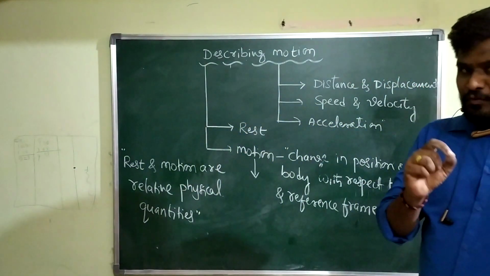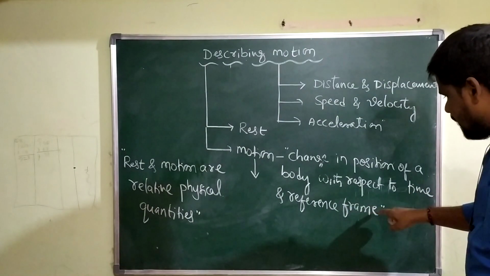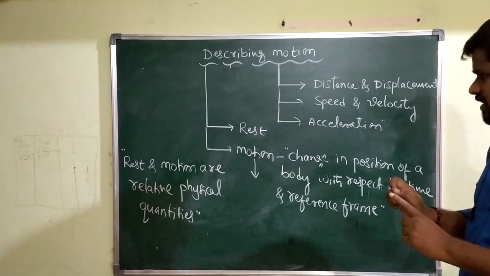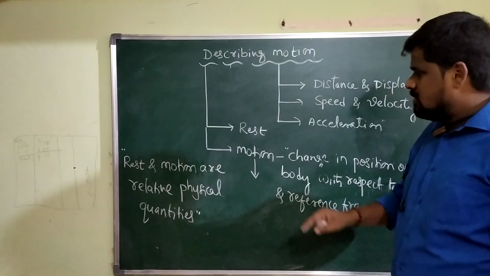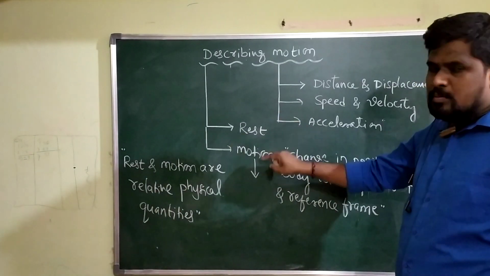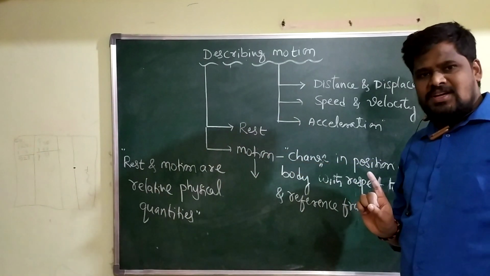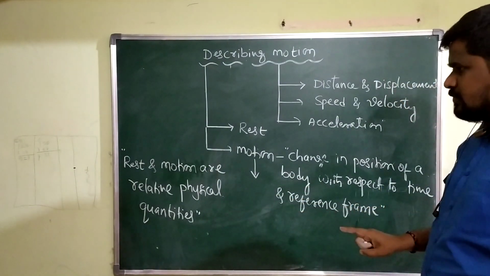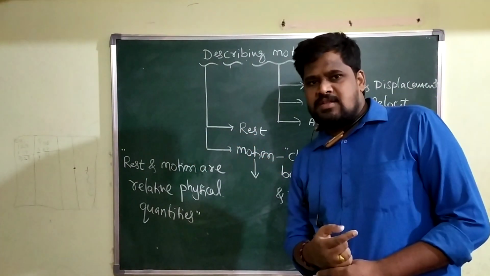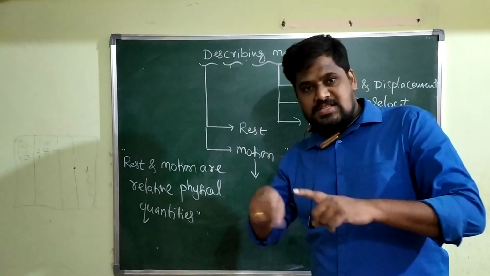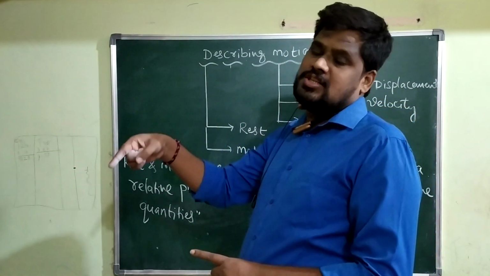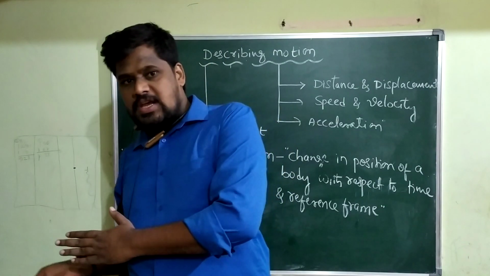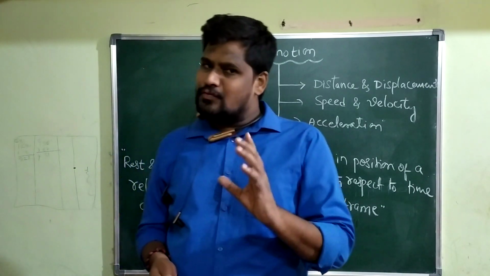Concentrate here. If you change the reference frame, what happens? The physical state of a body also changes. That means with respect to one reference frame, the body may be in the state of rest, but the same body is in the state of motion when you take another reference frame.